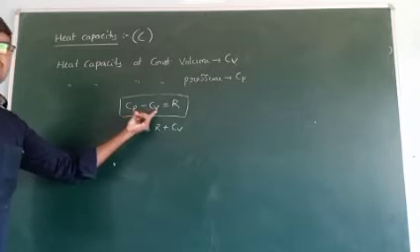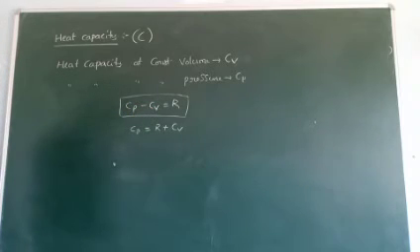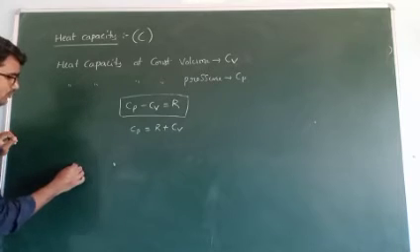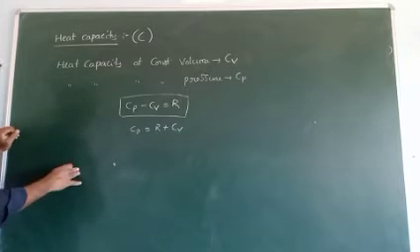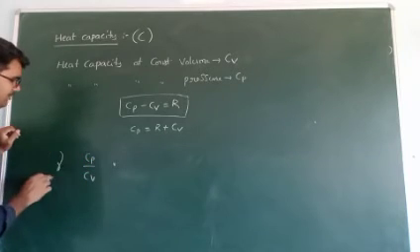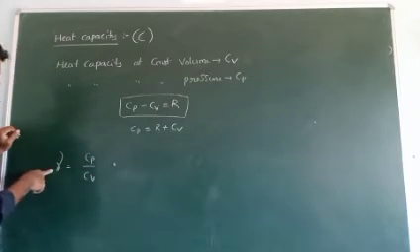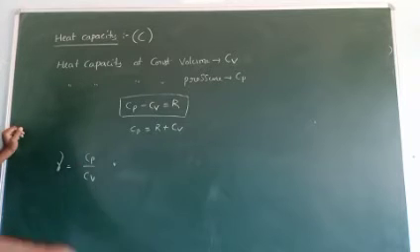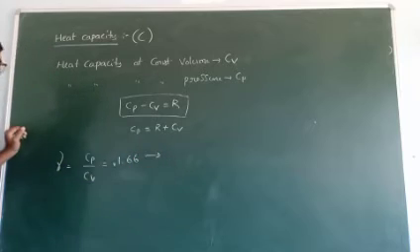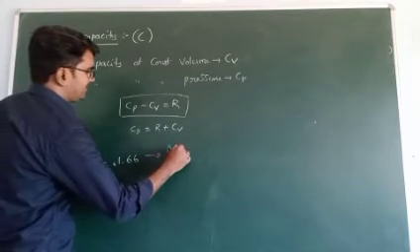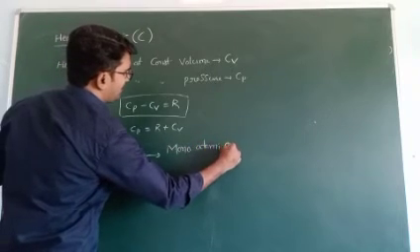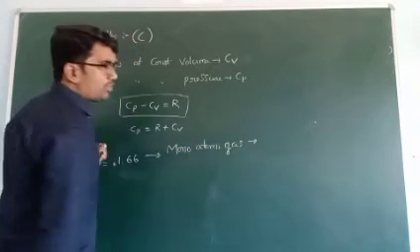Using the ratio of Cp and Cv, this symbol is gamma. If Cp by Cv is equal to 1.66, that gas is monoatomic. What are the monoatomic gases?